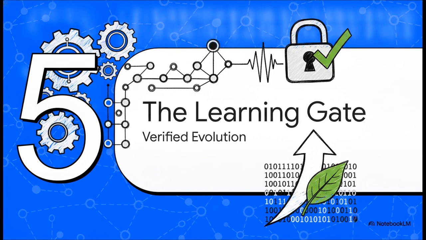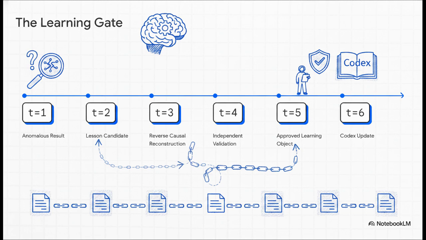And finally, Section 5, the learning gate, safe and verified evolution. This is our final pillar. How does the system learn without corrupting its own core directives? If we look at this timeline for the learning gate, you'll see the AI doesn't just spontaneously rewrite its own rules the second something weird happens. An anomalous result just becomes a lesson candidate.